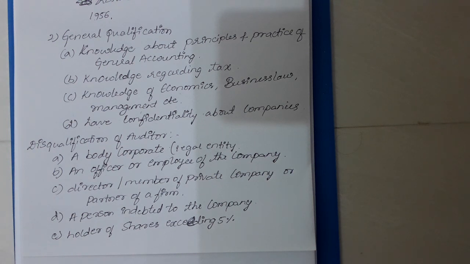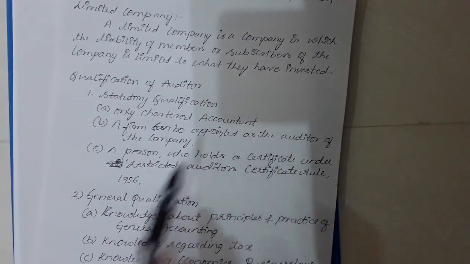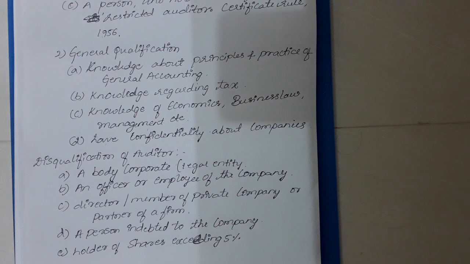As I said earlier, a firm can be appointed as an auditor of the company only if all the partners in the firm are practicing chartered accountants. But if it has a legal existence and is some other business other than auditing, it cannot be qualified to be an auditor. Next is an officer or an employee of a particular company. If he is an employee or an officer of that company, he cannot be taken as an auditor.